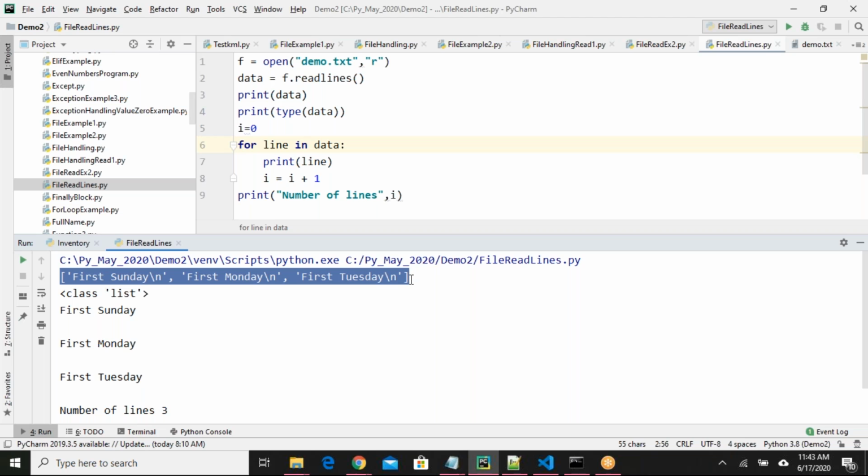When I am writing one for loop against this list, what happens? First, the first item will be assigned to the temporary variable line, and the loop will be executed. Next, the next item will be assigned to the temporary variable line, and the block will be executed. Then the next item will be assigned to line, and the block of the for loop will be executed. That way you have to think. Sorry, I forgot that it'll be stored in a list, sir.